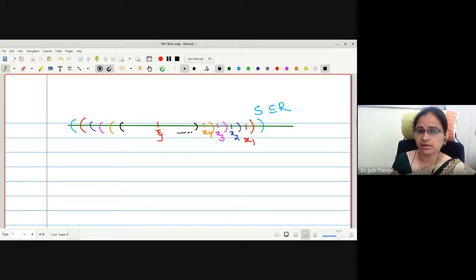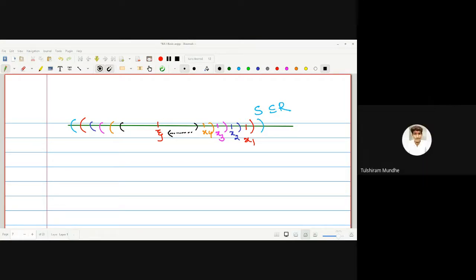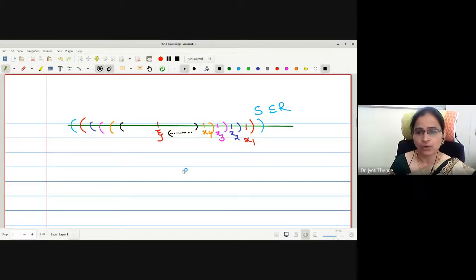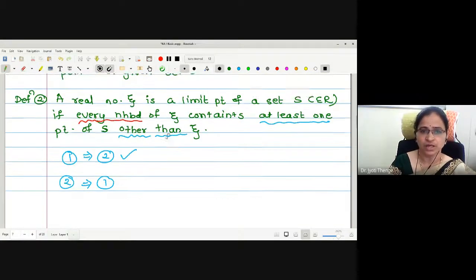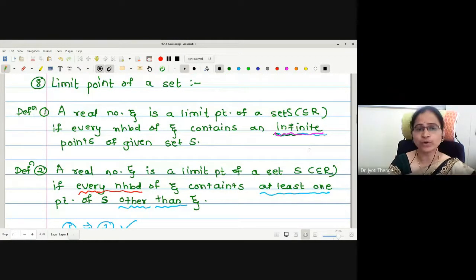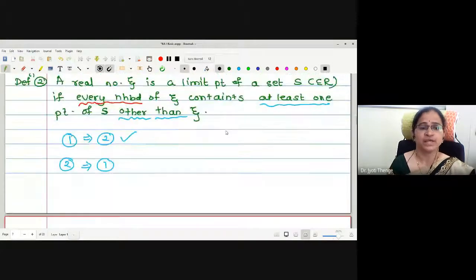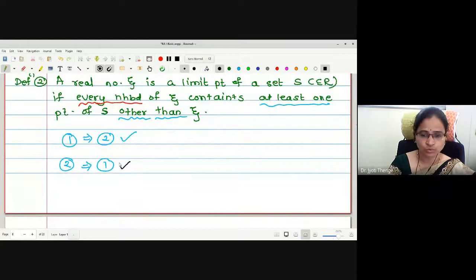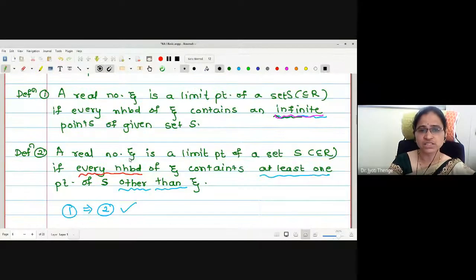What will we get? How many points in every neighborhood will we get? x1, x2, x3, x4 and so on. How many points will this neighborhood contain? May I say infinite? Very good. Therefore, starting with the second definition, that every neighborhood of zeta contains at least one point other than zeta, we have proved that the neighborhood contains infinite points. Therefore, 2 implies 1 is also true. Both the definitions are equivalent.